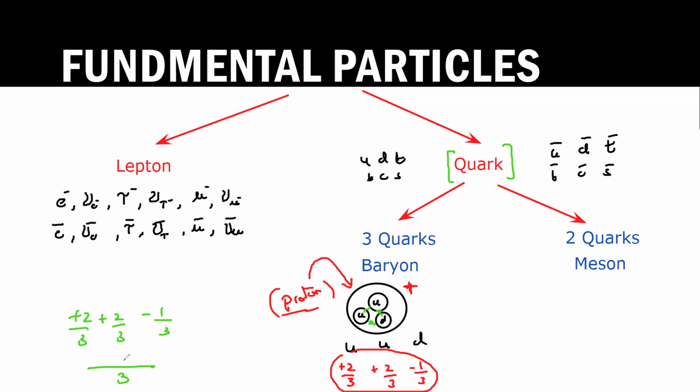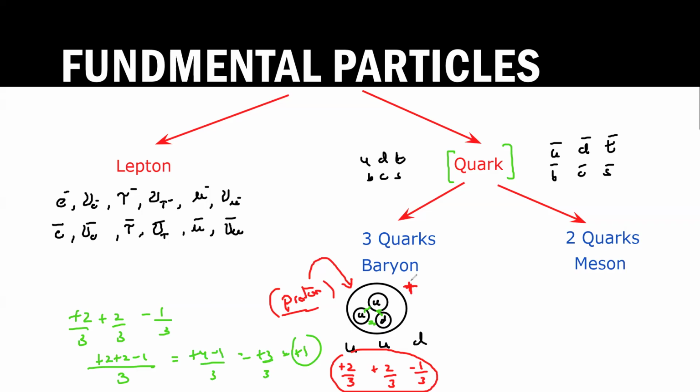Taking LCM 3, it will be plus 2 plus 2 minus 1, so plus 3 by 3, which equals plus 1. So the net charge on this particle is plus 1. And the particle having a plus 1 charge is the proton.